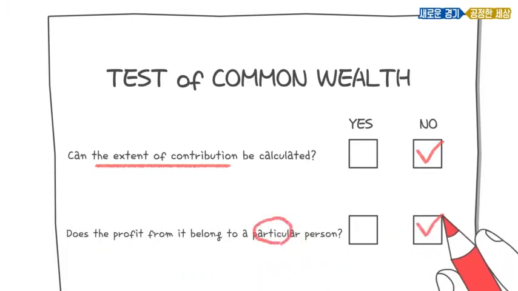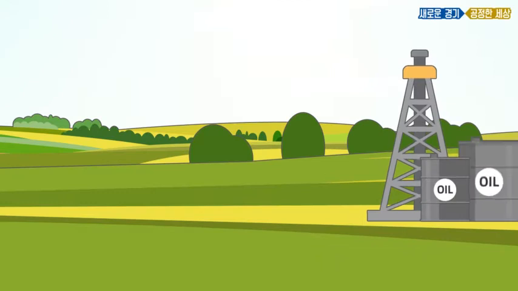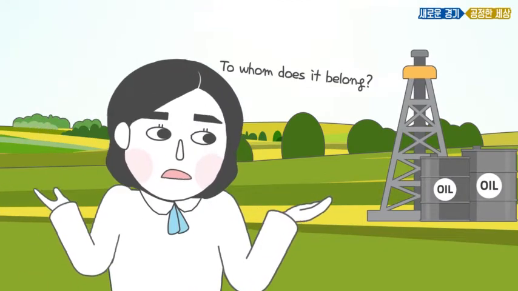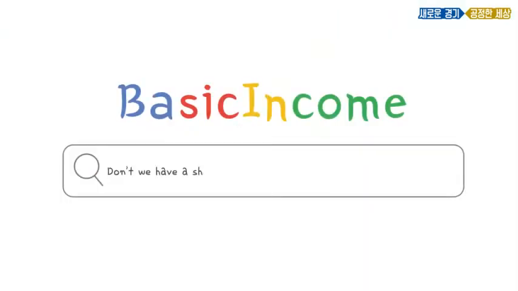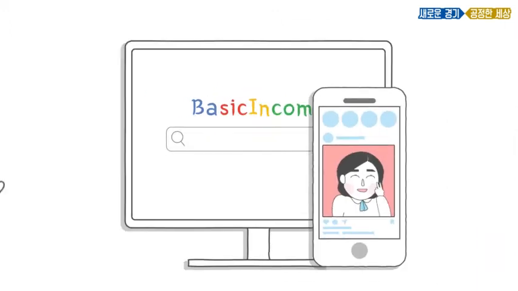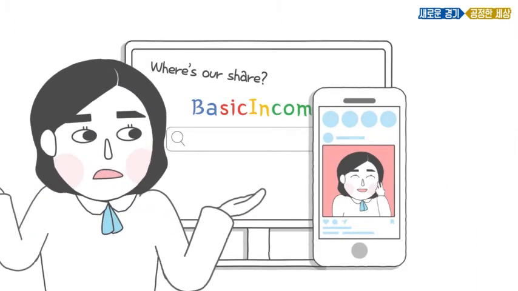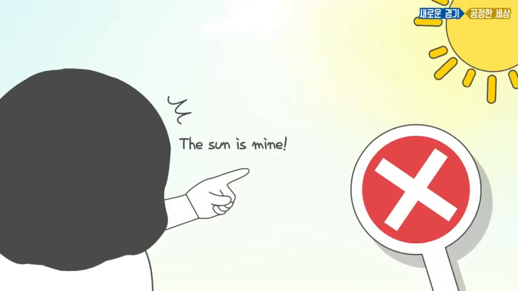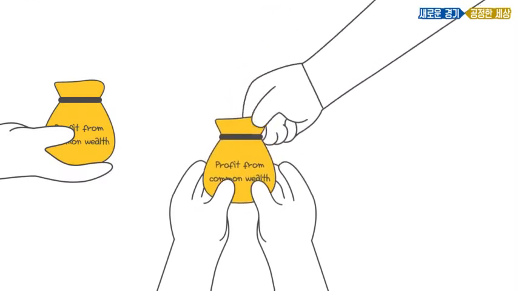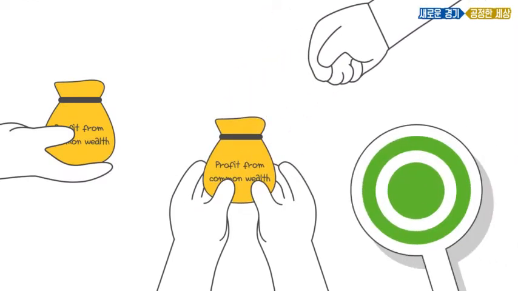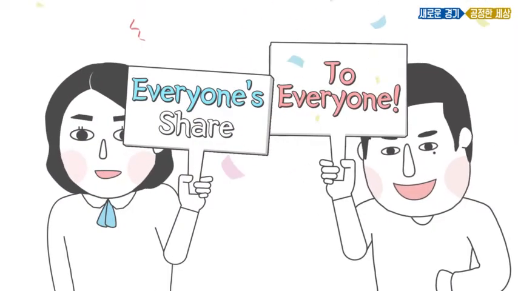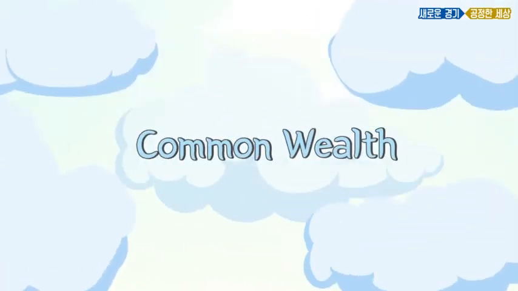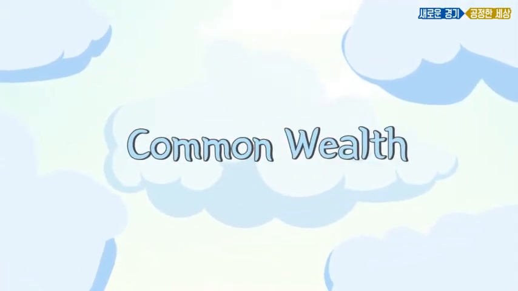anyone in particular. To whom does profit from land and oil belong? Don't we have a share in the profit made by Google and Instagram through our postings and pictures? Because Commonwealth does not belong to any particular person, the profit generated from it should be equally distributed to everyone. Thus, Commonwealth is the basis for basic income, which is about distributing everyone's share to everyone.